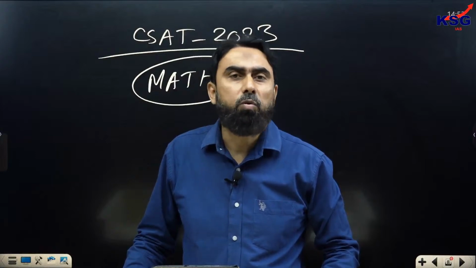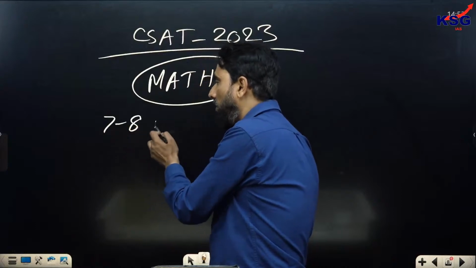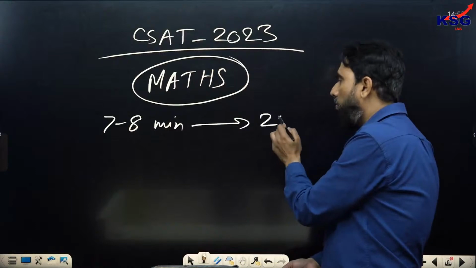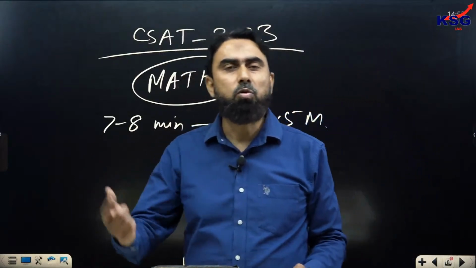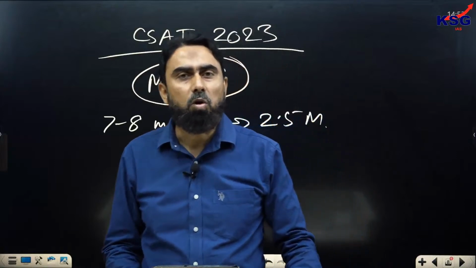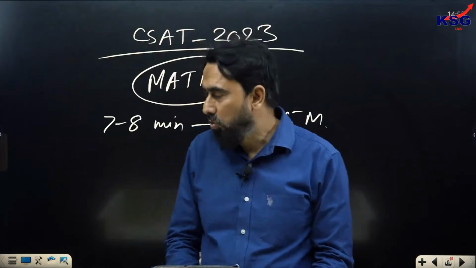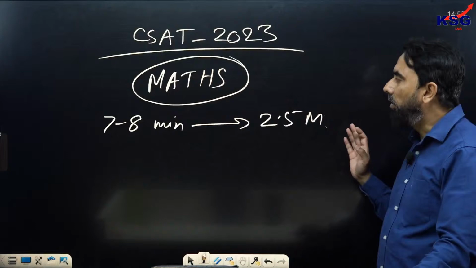In case you are going to solve a question by spending 7 to 8 minutes on it, what is the point? At the end, you are only going to get 2.5 marks. So why not go to that question which can be solved within 2 minutes, and you get the same marks for that. So when the marking is the same, don't entangle in the difficult questions.